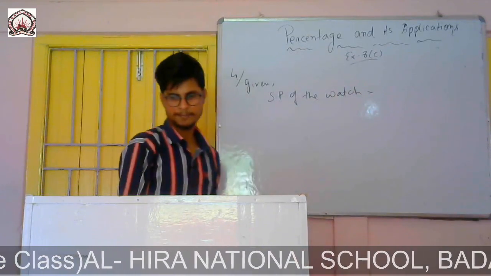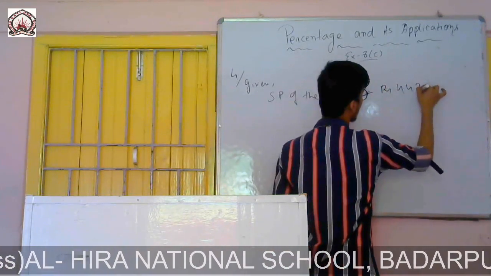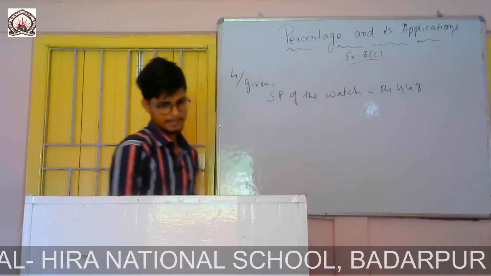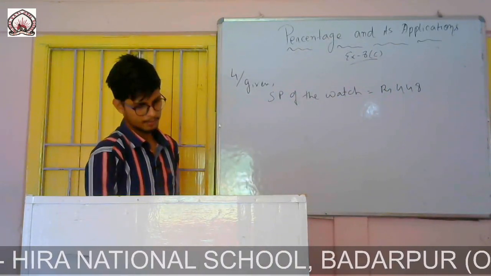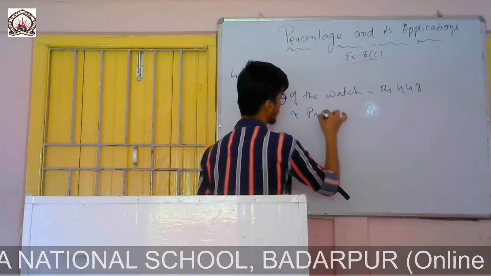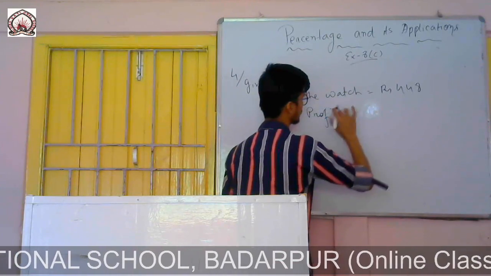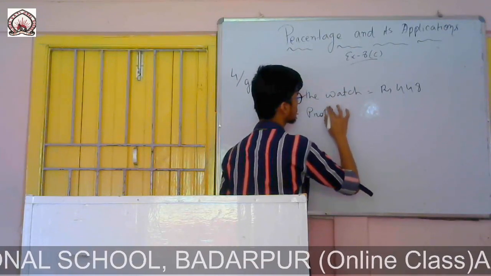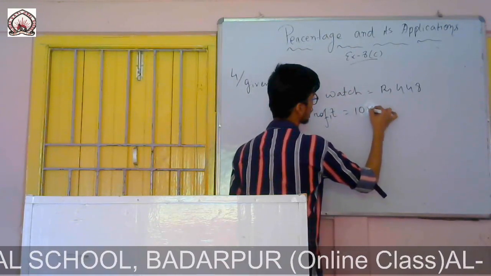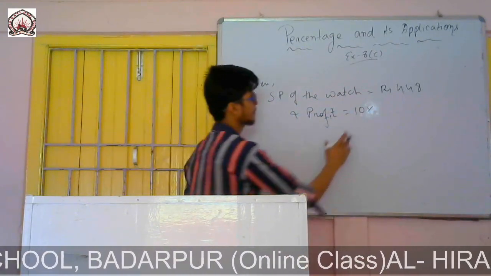Given the selling price of the watch is 448 and profit percent is given as 12%. Sorry, I said 10, not 12.